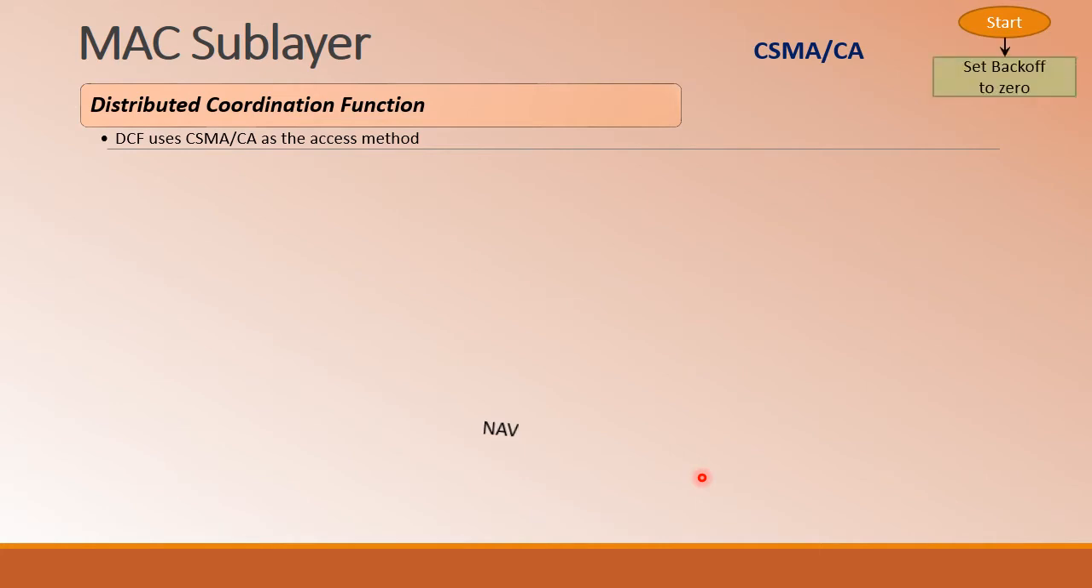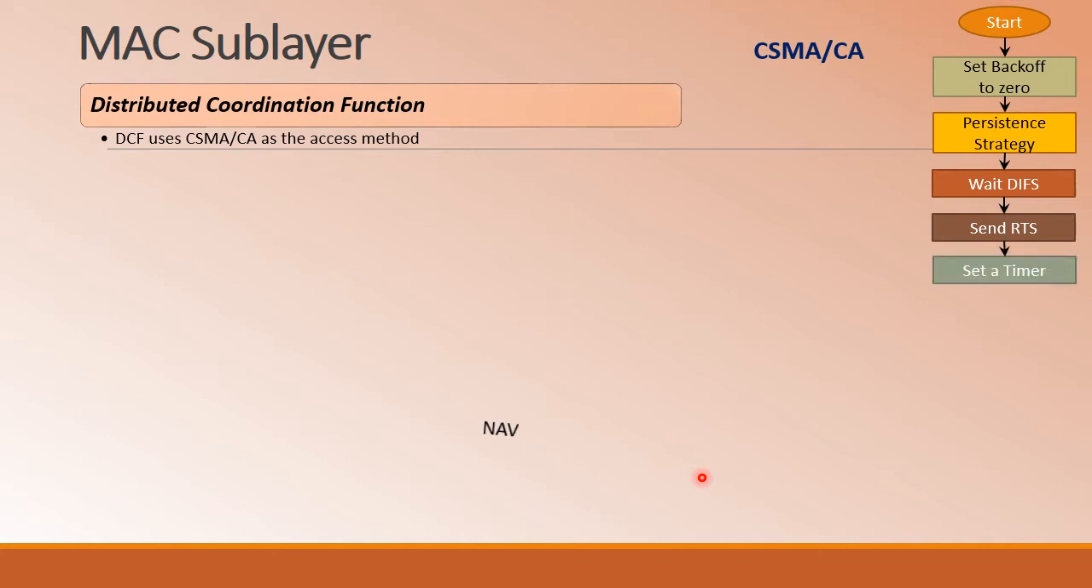Whenever a station has data to be sent, it will set the backoff timer to 0, and it will make use of the persistence strategy to sense the medium, whether the medium is idle or busy. Once it finds the medium idle, it will wait for a duration of time which is called DIFS, that is distributed interframe space. After that, it will send a control frame, that is request to send, to the intended destination, and it will set the timer.